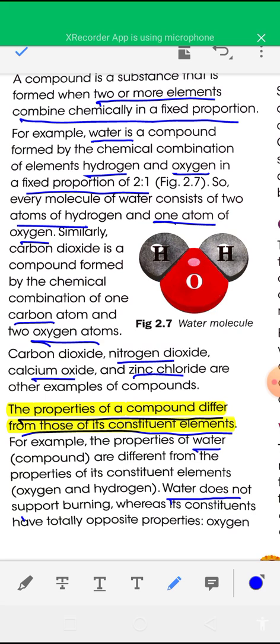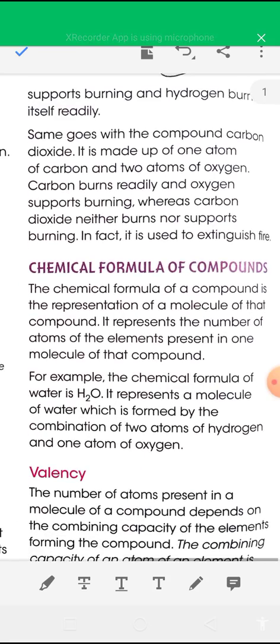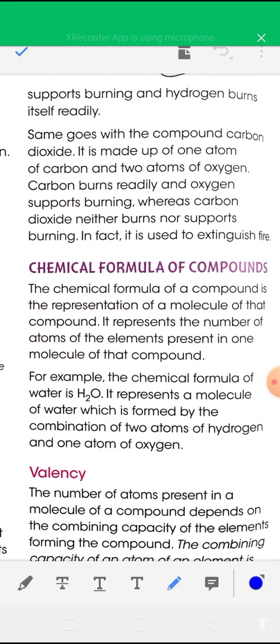Water does not support burning, whereas its constituents have totally opposite properties. Oxygen supports burning, and hydrogen burns readily. So the properties of a compound are different from the properties of its constituent elements.